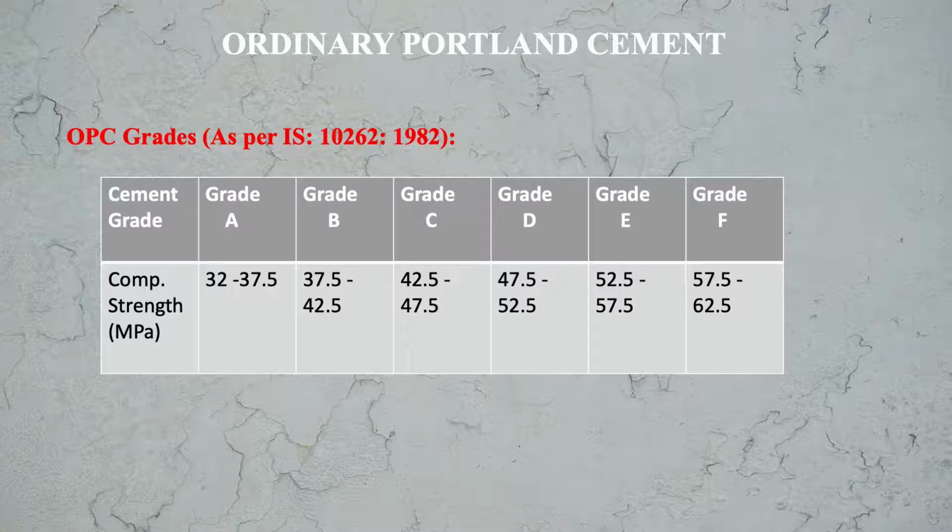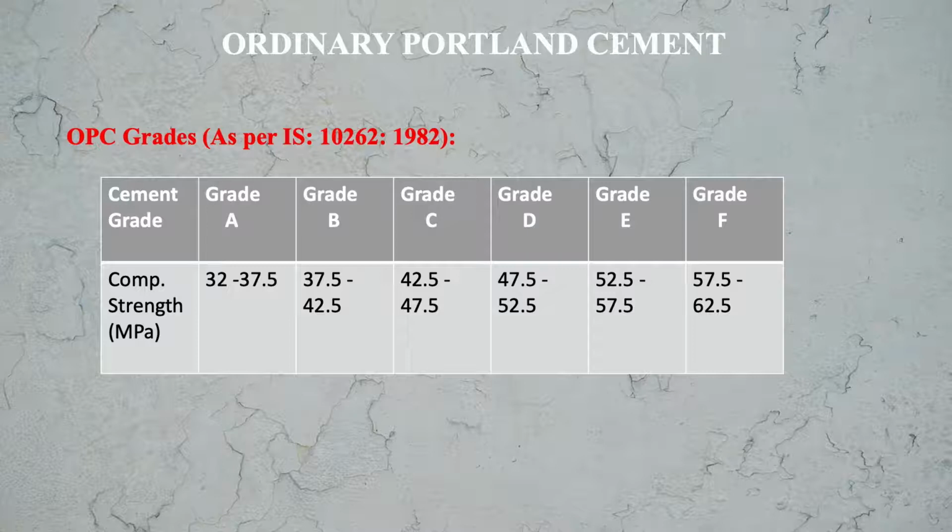Here you see those three grades: 33 grade, 43 grade and 53 grade. Now in which of these categories, grade A to grade F, do our earlier three grades fall? Let us see 33 grade. It has 33 MPa compressive strength.